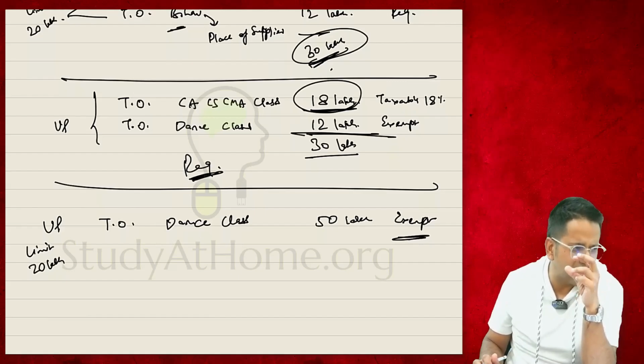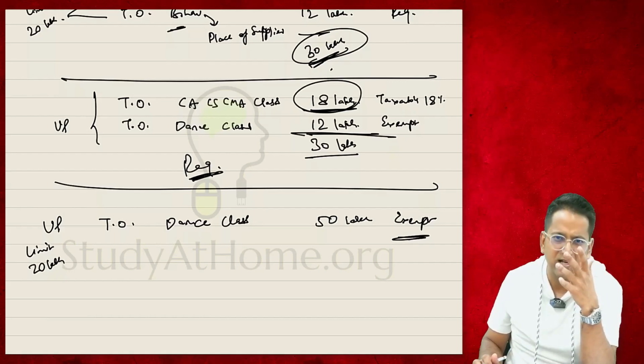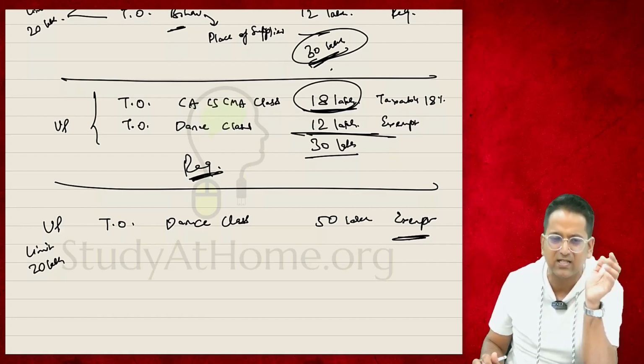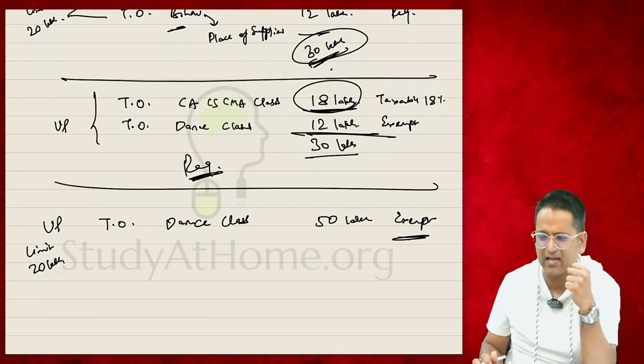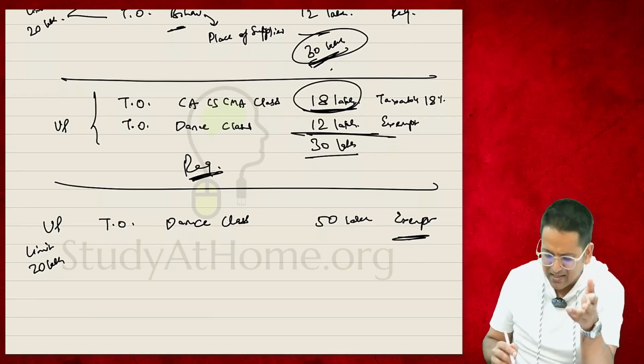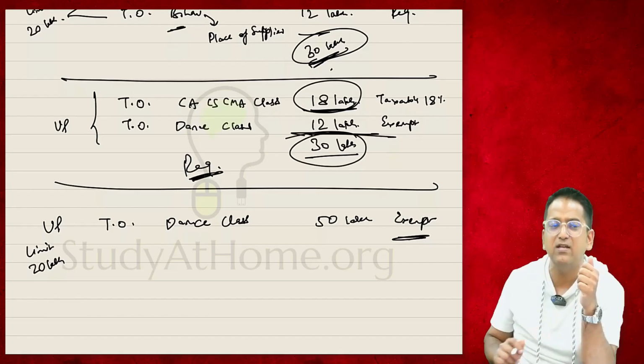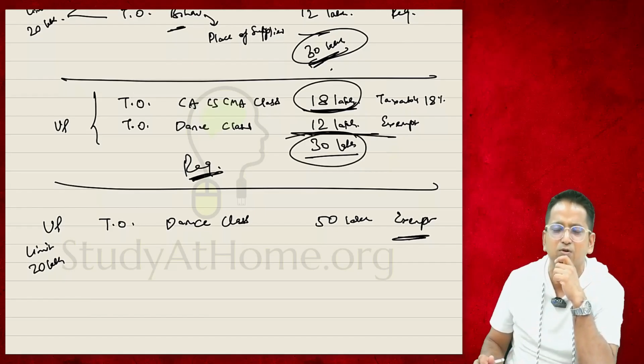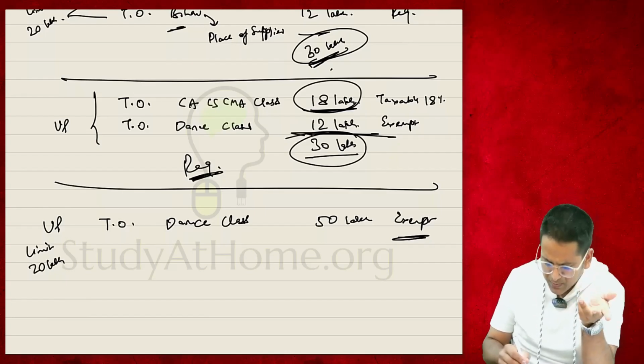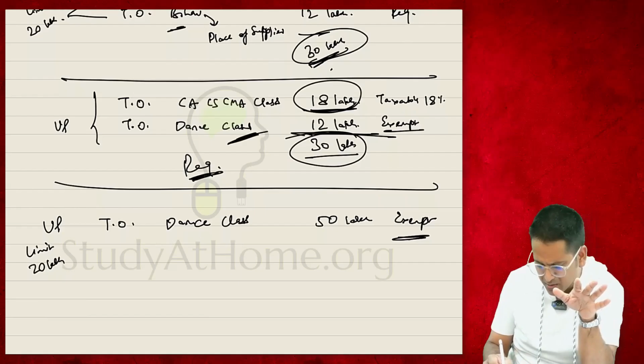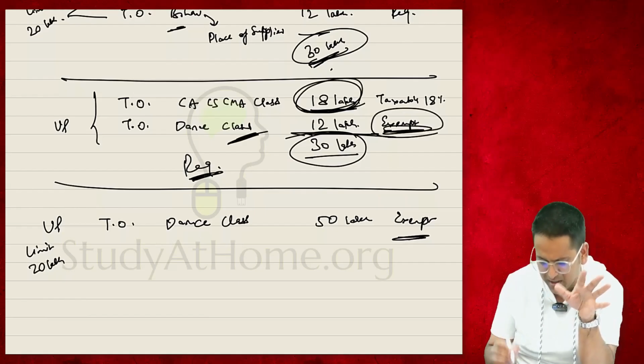You'll say, why is the government looking at aggregate turnover? Government is looking at aggregate turnover because they want to keep small businesses outside the scope, but include large businesses in the scope. Whether you teach dance or take CA classes, you're a big businessman earning 30 lakh rupees from sales. Aren't you a big businessman? So okay, we won't take GST on dance. It's exempted. We'll take GST only on this 18 lakhs.